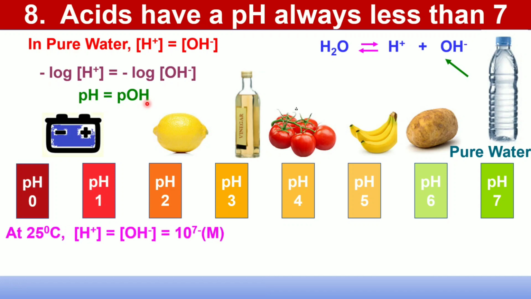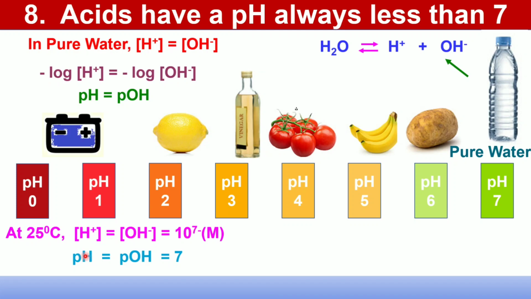At 25 degrees centigrade, it is found that the concentration of H+ ion equals the concentration of OH- equals 10^-7 molar for pure water. Therefore, pH should be minus log 10^-7, that is 7, and pOH is also minus log 10^-7, that is 7.